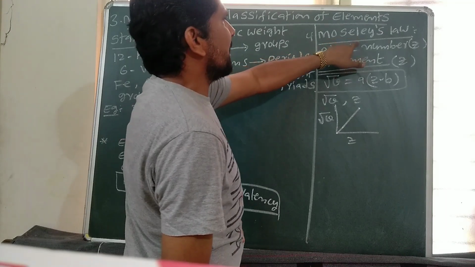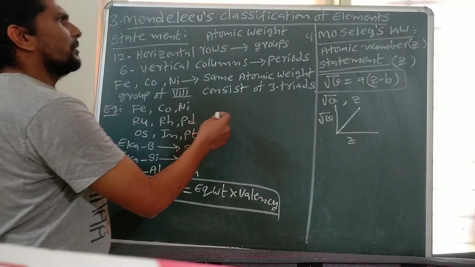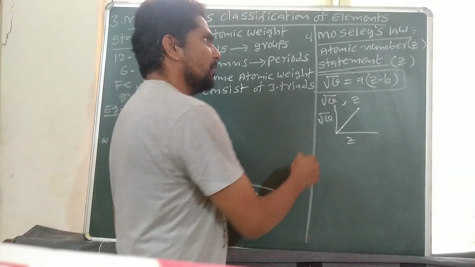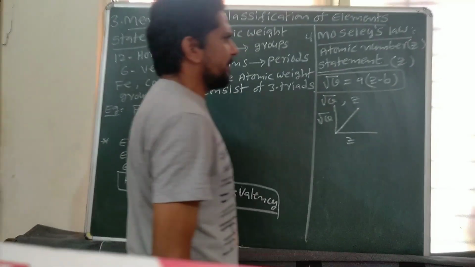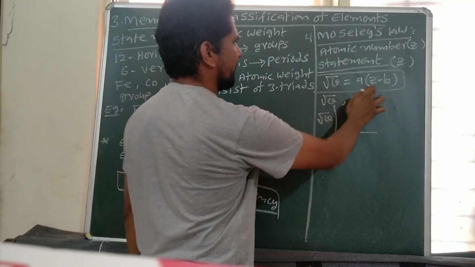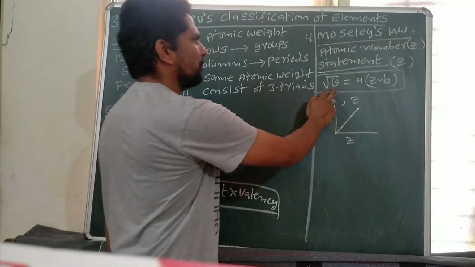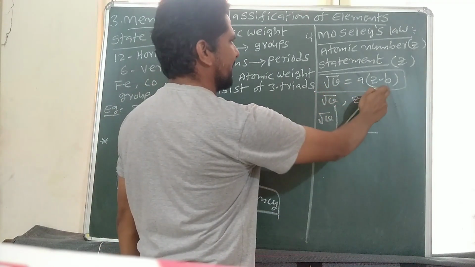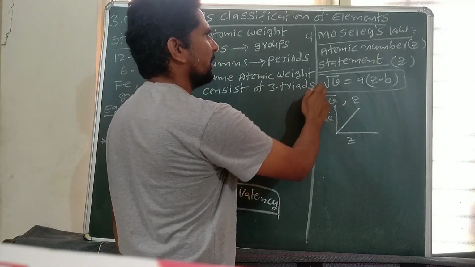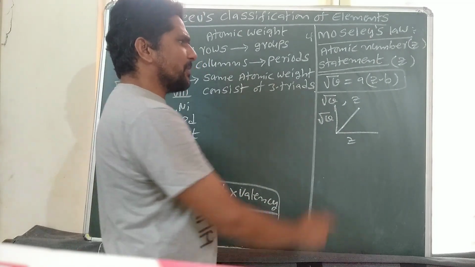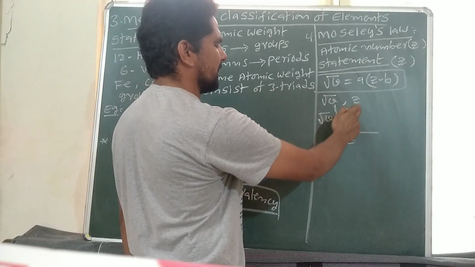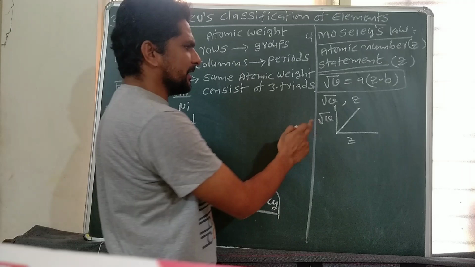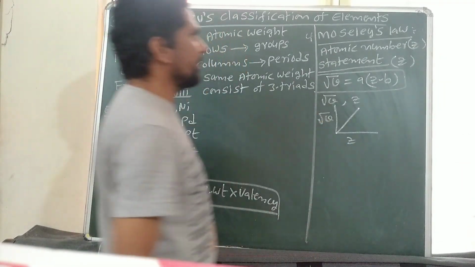Moseley proposed a periodic table to address the demerits of Mendeleev's periodic law. So Moseley proposed an equation, the relation between frequency and atomic number. Frequency is denoted by nu, atomic number is denoted by Z. So root nu equals A into Z minus B. This is called Moseley's equation. The graph plotted between root nu and atomic number Z is a straight line from the origin. This is the graph representation between frequency and atomic number.